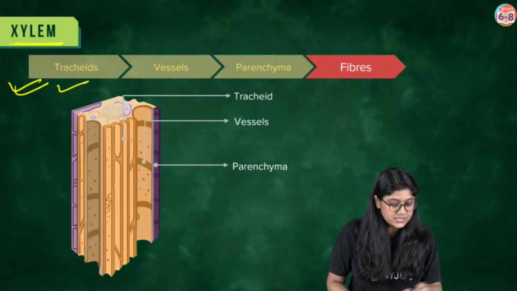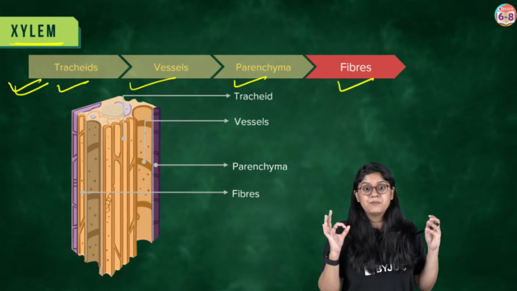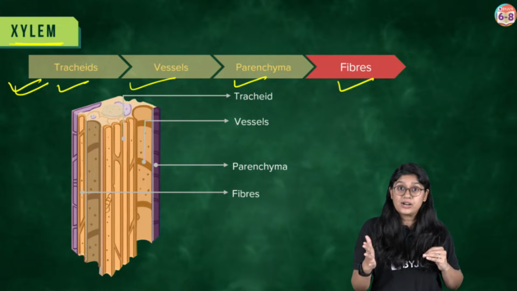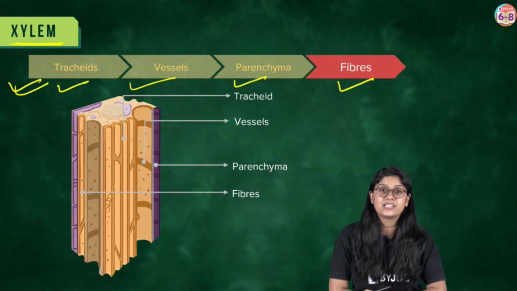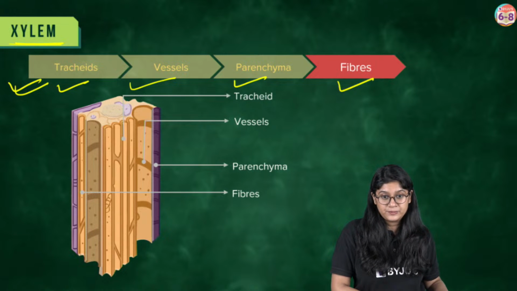We have tracheids, vessels, parenchyma and fiber. This is very important, and they perform a lot of functions. They carry the water and the minerals, but not all of them will be carrying.